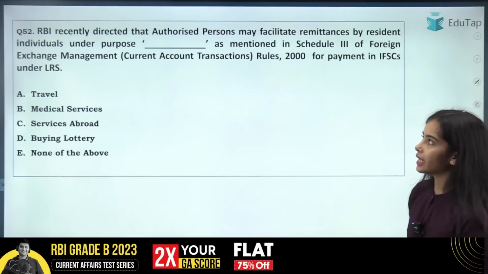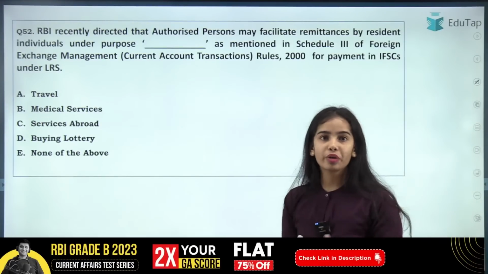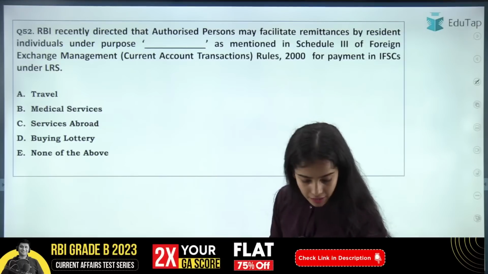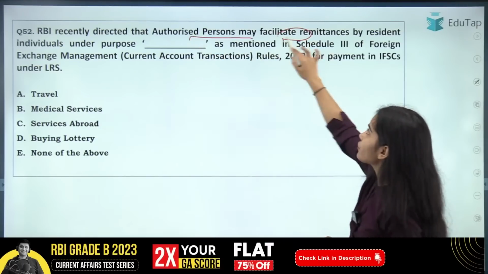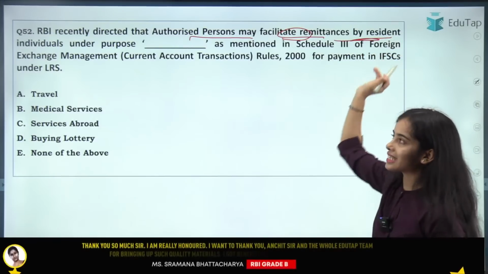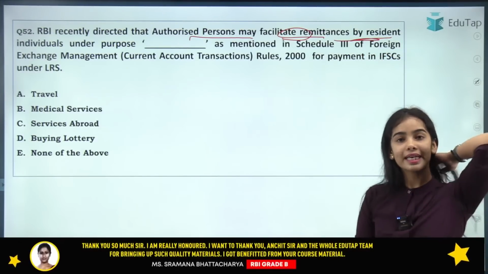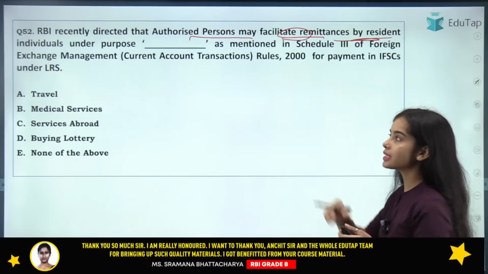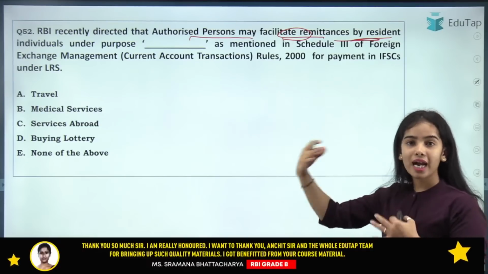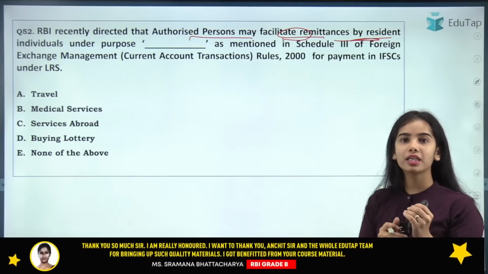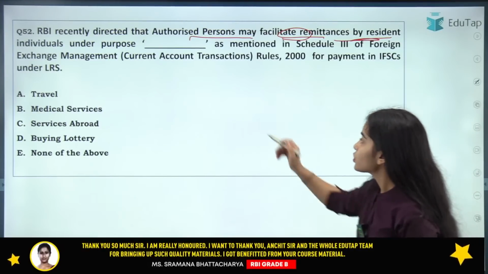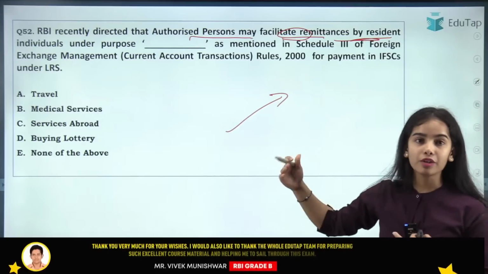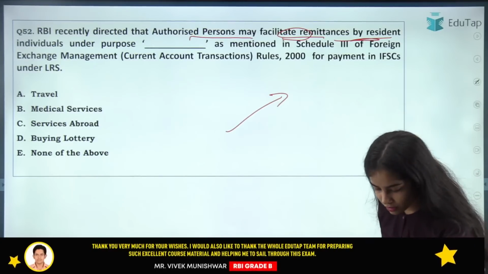Next question is regarding, recently in June 2023, the RBI has directed the authorized persons to facilitate the remittances by resident individuals. If they are sending the money under this purpose to the IFSC, that will also come under the liberalized remittance scheme. Okay. So if the people are sending the money for which of the following?